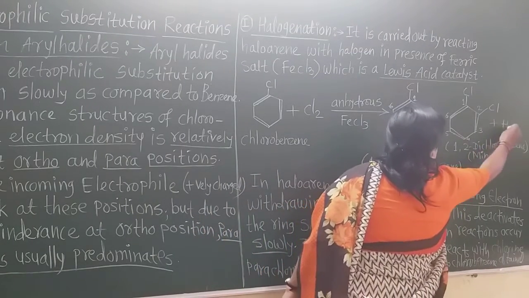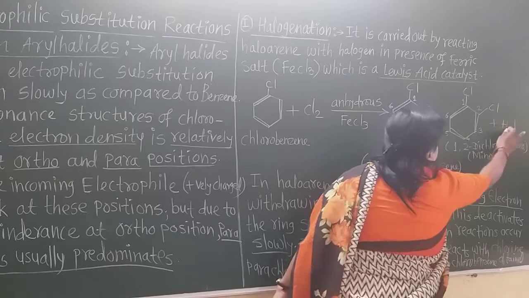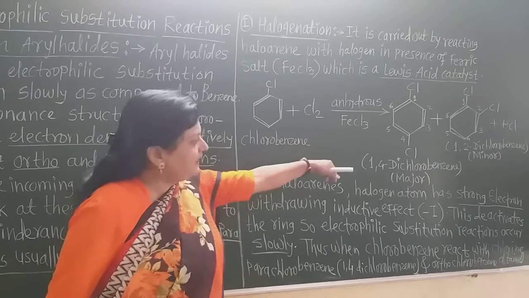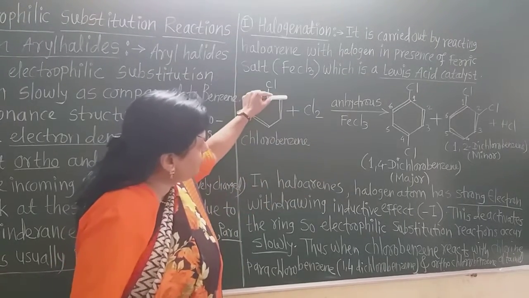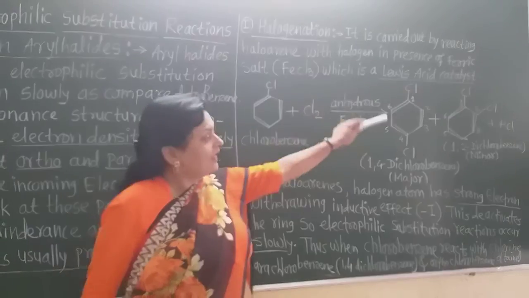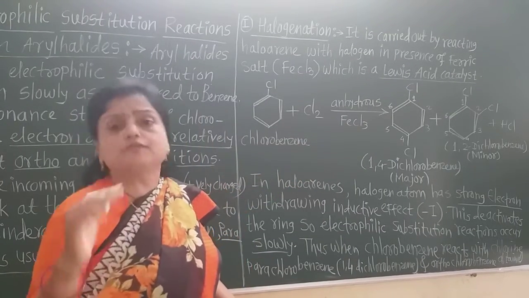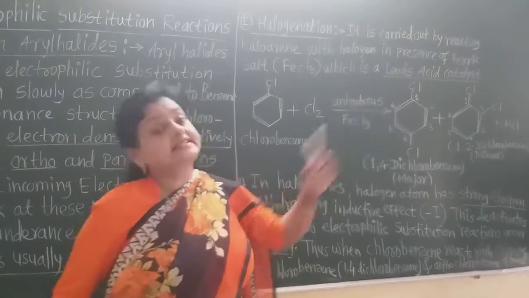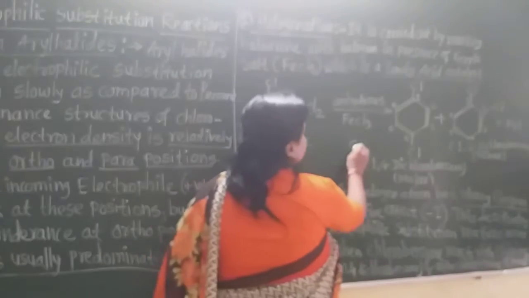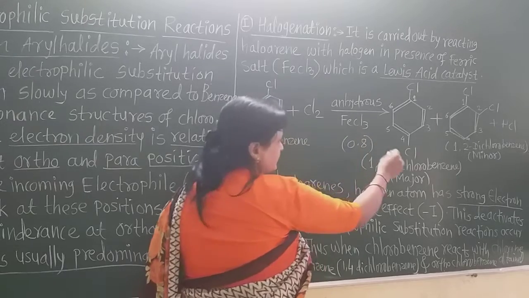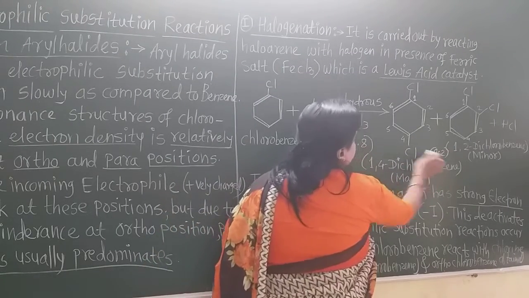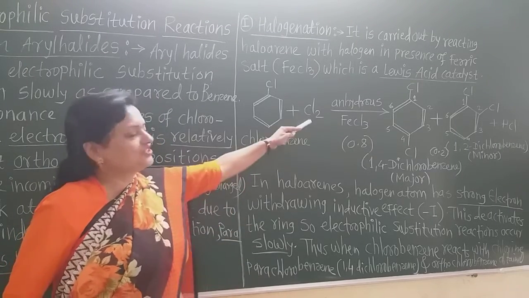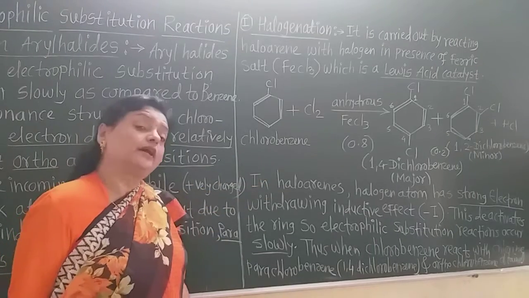Now HCl is the byproduct in this reaction because the hydrogen atom at this para position gets replaced when this is formed, and the hydrogen atom at this ortho position gets replaced by the chlorine. Suppose one molecule is there: the one hydrogen atom and the remaining one chlorine form the HCl as the byproduct, and this is 0.8%, this is 0.2% suppose, and in total one molecule will be there. The one hydrogen atom which gets replaced reacts with one of the chlorine, and the byproduct HCl is formed.